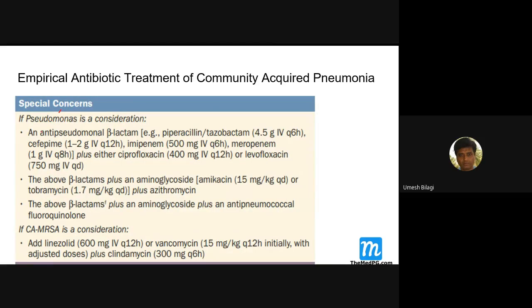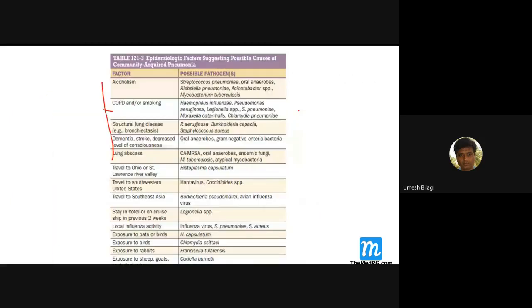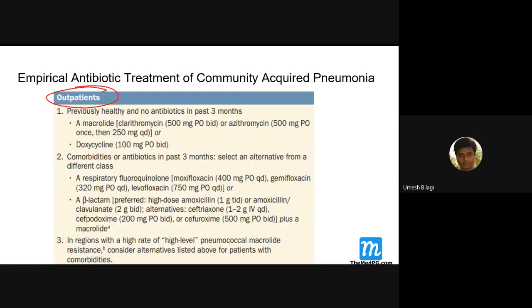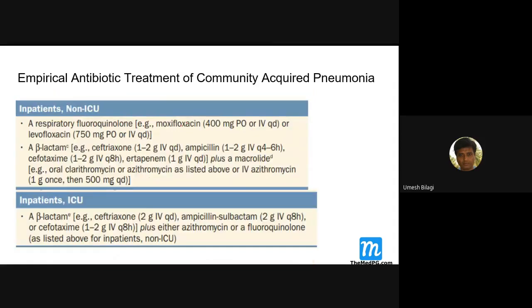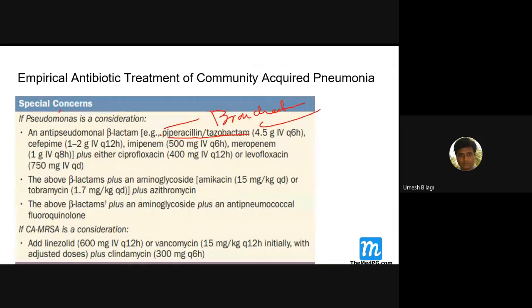Special concern: if you're suspecting Pseudomonas, then piperacillin with tazobactam. Where do you suspect Pseudomonas? A patient with bronchiectasis. I showed you here, structural lung disease. If you're suspecting Pseudomonas, then you go for what? Piperacillin with tazobactam.